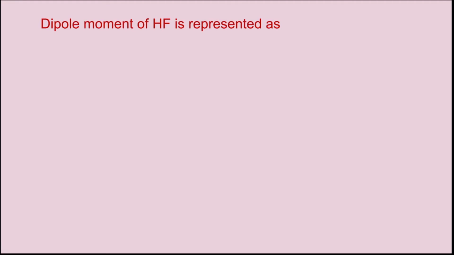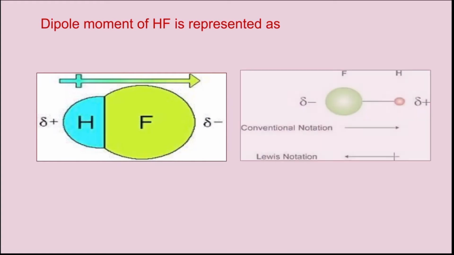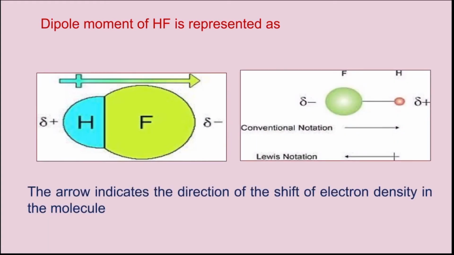The dipole moment of the HF molecule can be represented as hydrogen fluoride, in which the arrow indicates the direction of the shift of electron density in the molecule. Here you can see, as fluorine is highly electronegative compared to hydrogen, the arrowhead is pointing towards the fluorine atom, and the cross point represents the delta positive part.